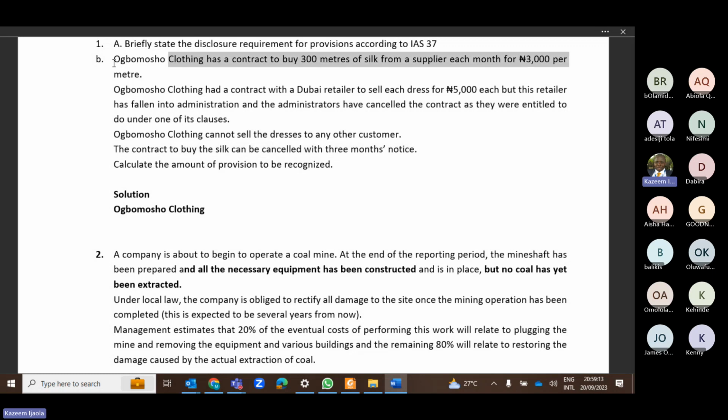So we are buying this material every month. The purpose of buying this material is to make this dress for the Dubai retailer. Now, this Dubai retailer has cancelled the contract. They said they are not doing it again because one of the clauses in the contract shows that they can cancel. And we're told that once we make the dress, we can't sell it to another person. And the material, we must buy for 3 months. So what is the issue here?